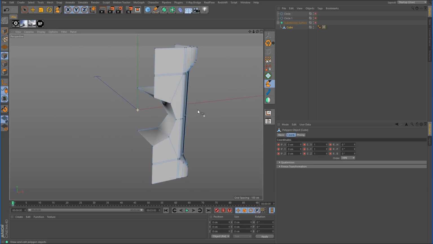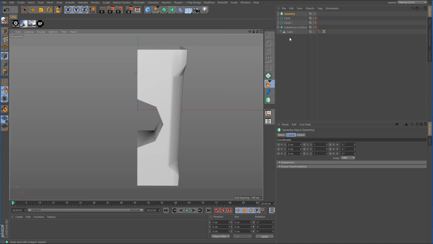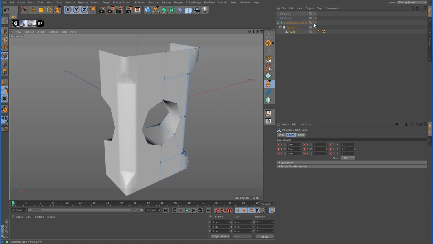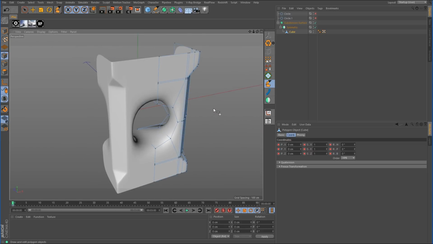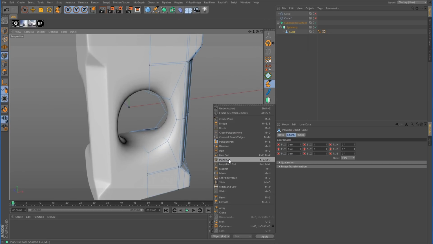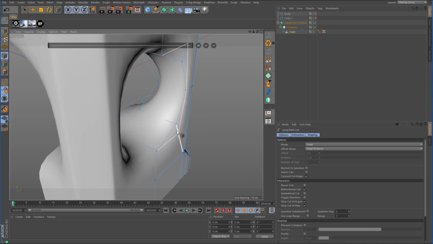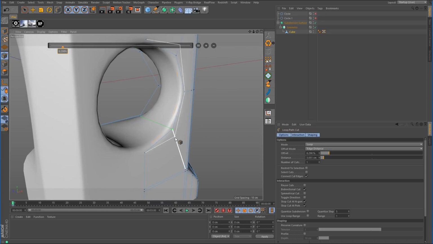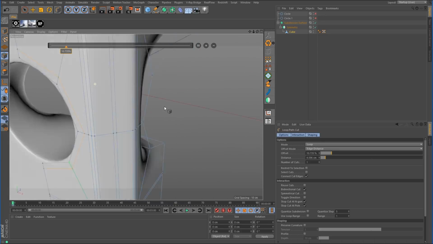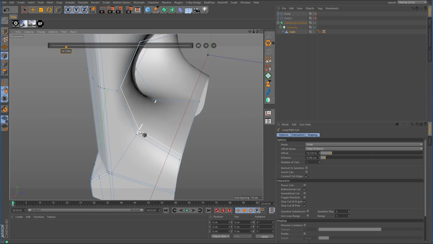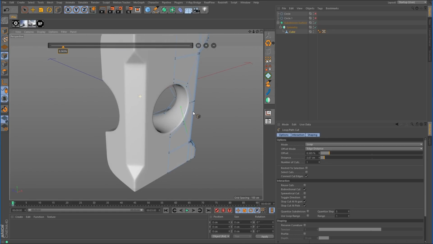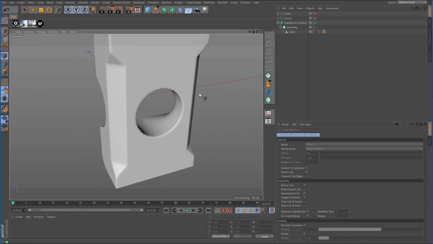Now we probably need to go ahead and add in our symmetry. So symmetry goes inside of the subdivision surface. I'm going to turn that back on, and you can see those holes, they need a little help because they're a little too rounded. So I'm going to go back to the loop tool, and I'm going to change the offset mode to edge distance. And right here on the inside, we're going to put an edge loop there and one on the outside there. And the same for over here. All right, so I think that looks pretty good. All right, so it's starting to take shape.